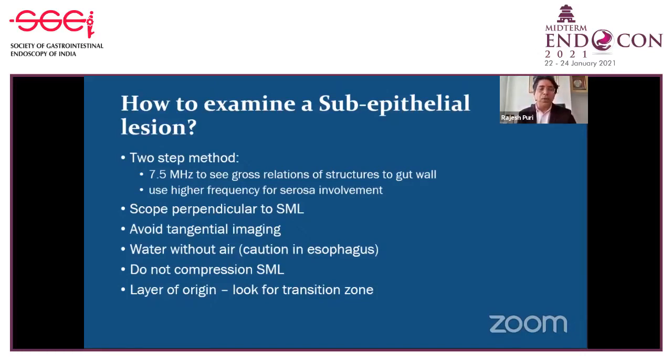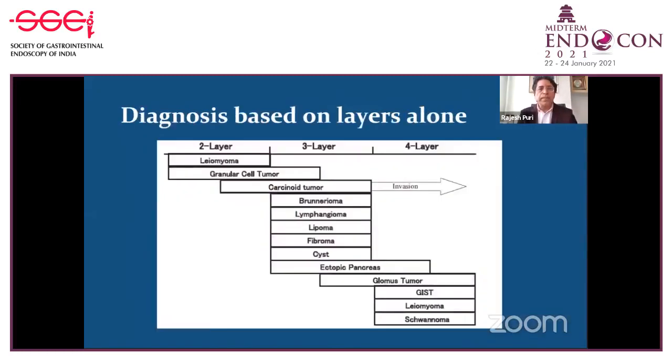Do not compress the submucosal lesion or subepithelial lesion with your transducer or by inflating the balloon, especially the smaller subepithelial lesion. If you compress, it is very difficult. Similarly, in the duodenum, it is very difficult to know about the layer of origin if it is compressed with your scope. And for layer of origin, it is always better to start with the transition zone from normal mucosa to the diseased mucosa, meaning the subepithelial lesion. So from the normal mucosa to the subepithelial lesion, that is called the transition zone. You examine from there to know the layer of origin, and that helps in making the diagnosis.